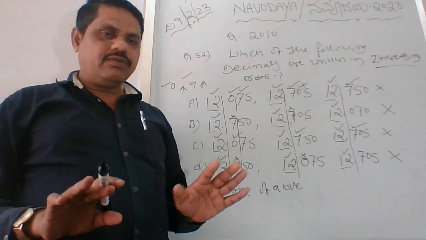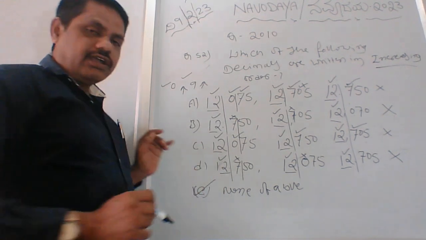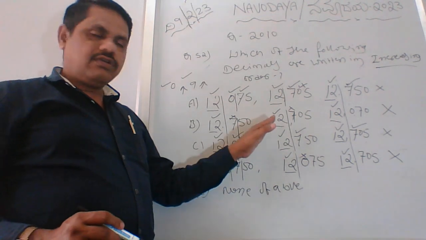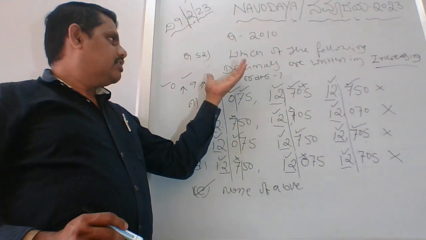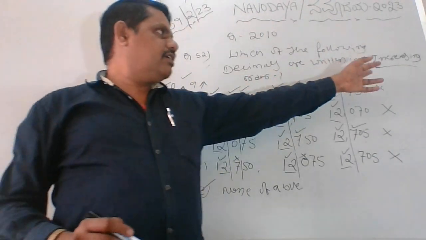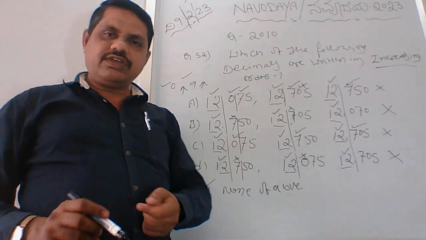None of the options are matching. That means your fifth option is the right answer, none of the above. And this is only for increasing, that is ascending order. Increasing can also be called ascending order.